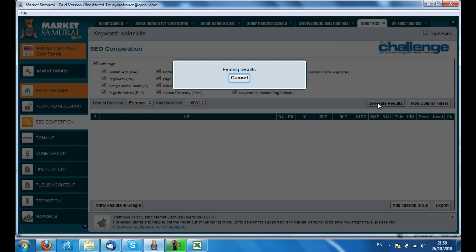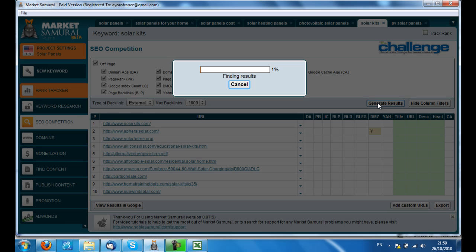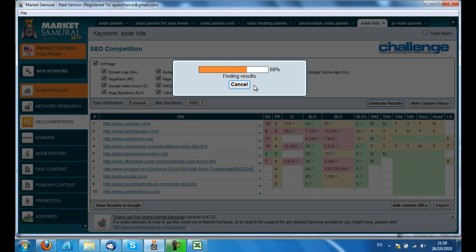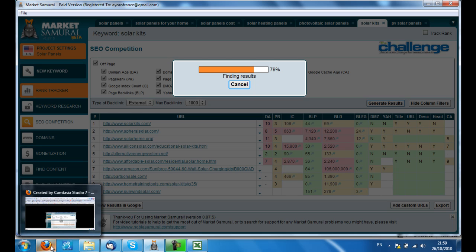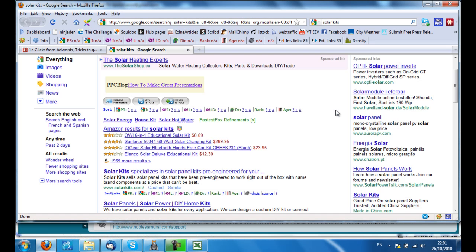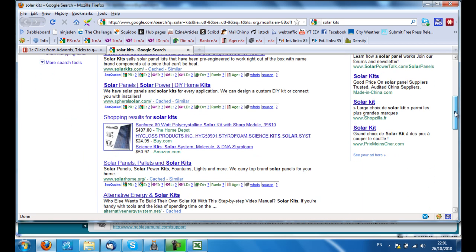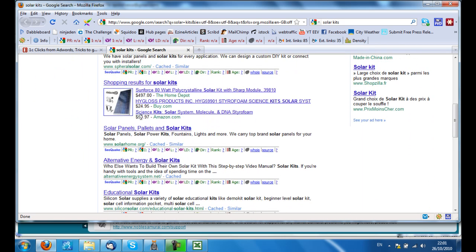If you're swapping from one region to another, like UK to US, you have to remember to go back in and go through the results again. While that's loading, I'm going to have a quick look in Google and see how many ads are up for it and see if it seems to be a competitive area. So Solar Kits. I've just done a quick search and we have sponsored links down the side. How many of those? 1, 2. Shopping results. Amazon, so that's an affiliate possibility. And Amazon.